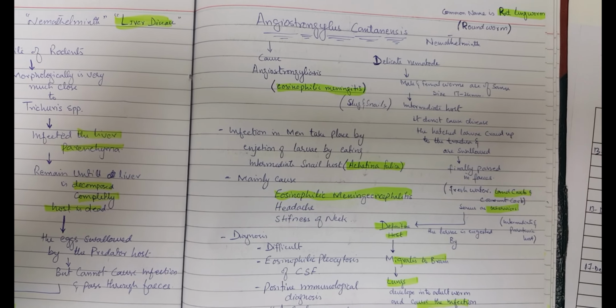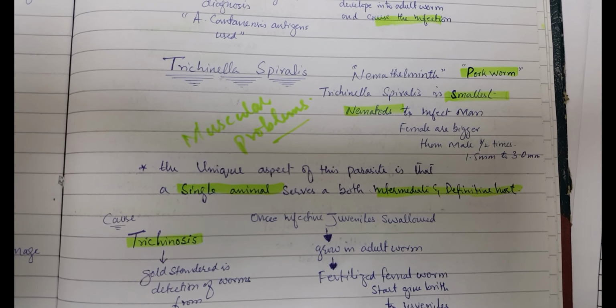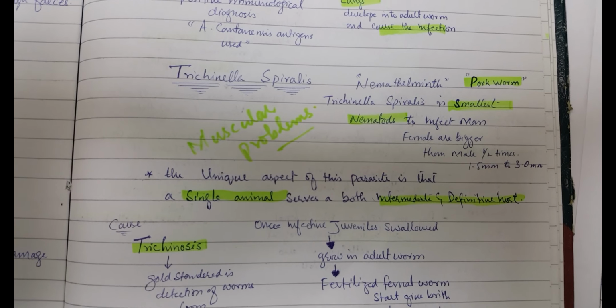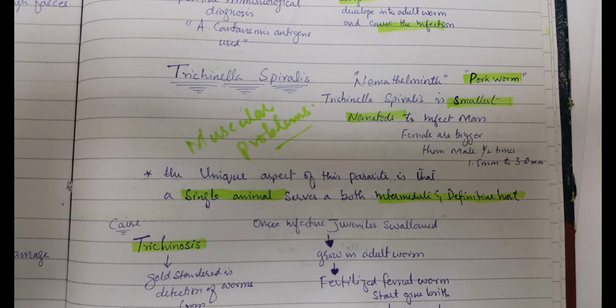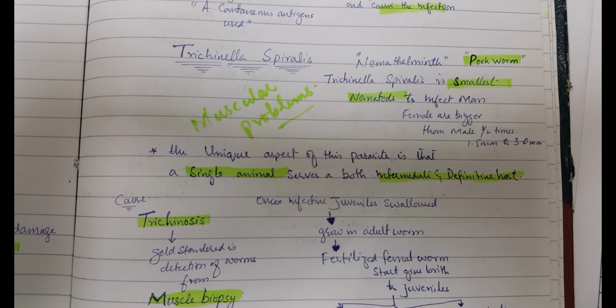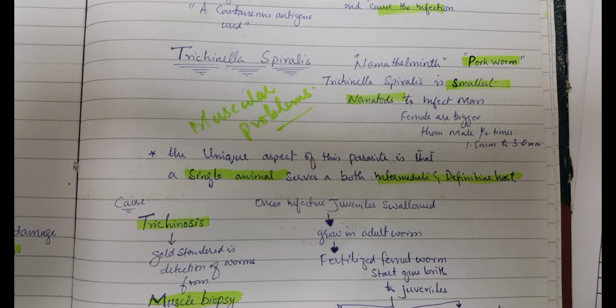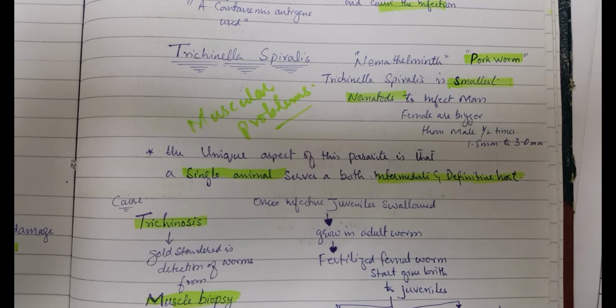The second organism, after the Naegleria that causes meningitis, is Trichinella spiralis, a pork worm. Trichinella spiralis is the smallest nematode to infect man. Females are bigger than males, about one and a half times, ranging from 0.5 mm to 3 mm.